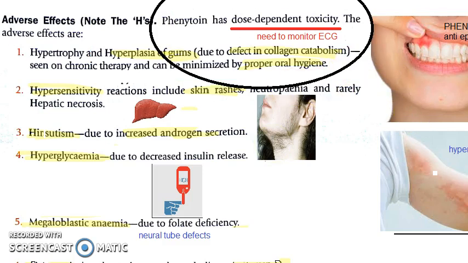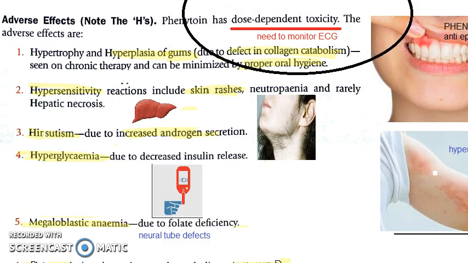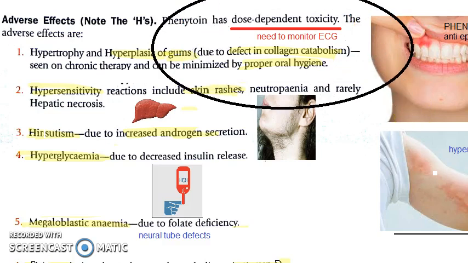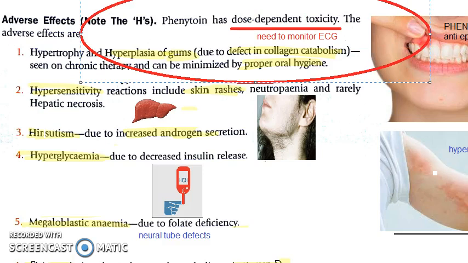First it will be first order kinetics. Then when all the enzymes get saturated and you have injected a lot of phenytoin, it will not be able to metabolize via the enzymes. So it will follow zero order kinetics, and the plasma half-life will increase almost to 60 hours. Hence, phenytoin will cause toxicity. It can accumulate and cause toxicity.